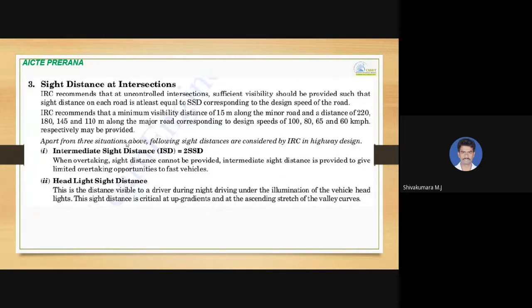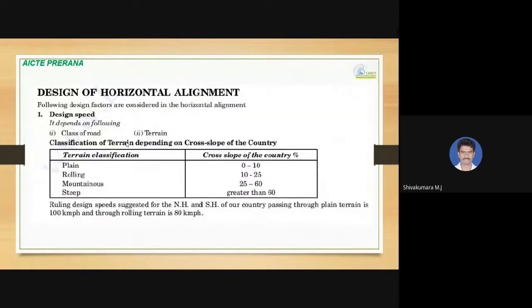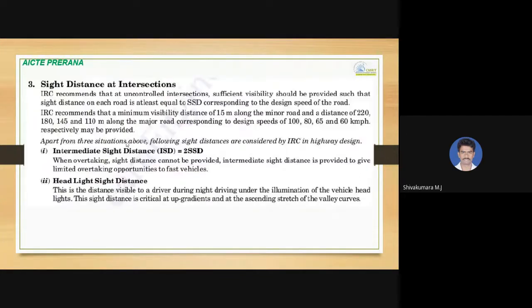And then headlight sight distance. This is the distance visible to a driver during night time driving under illumination of the vehicle headlights. This sight distance is critical at up gradients and at the ascending stretch of the valley curves. So these are some sight distance considerations, and we are done with the different sight distances and how to calculate them.